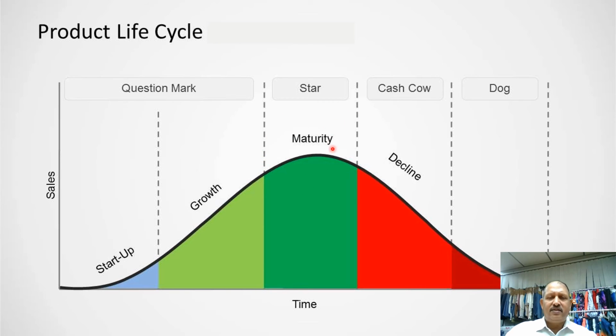By the maturity stage, some of the deficiencies are already highlighted. With the features the product already has, there is a demand for higher features, and by the time new product development starts, new products come into the picture, and this product starts declining. The declining phase is when you start generating the cash, and then finally the product goes out of the market, but a new product comes. This is a simple product life cycle.